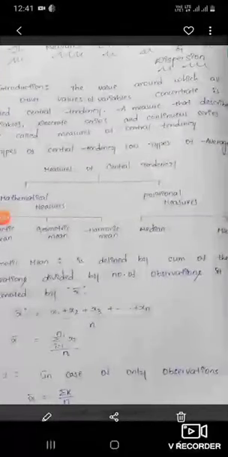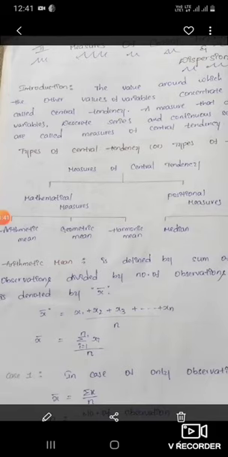Alright, so let us come back to the central tendency here. Central tendency is a central value around which all the other values are concentrated, and this central value represents the total data or that group of data. For example, when you take a class performance, the performance of the class is taken like the average of the marks, or the performance given by the total group. Whatever average value you calculate, that value will represent the whole data.